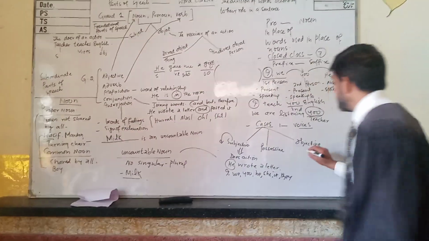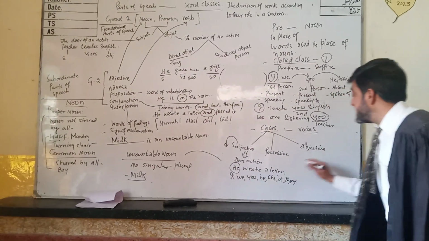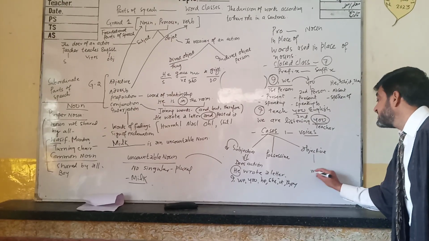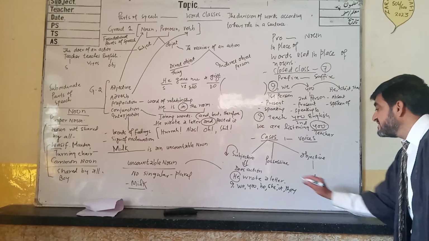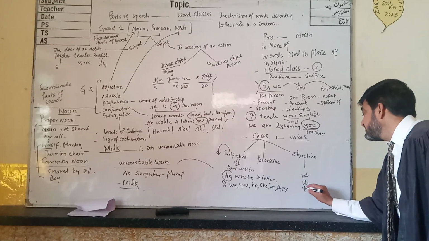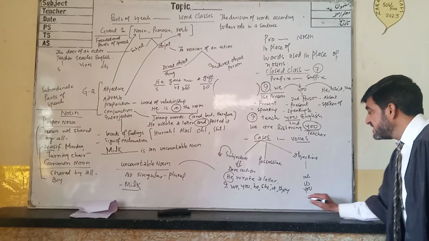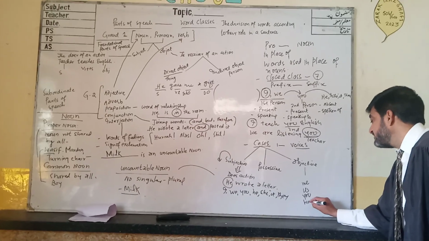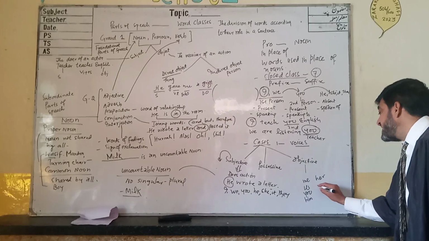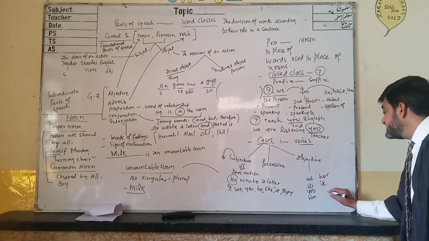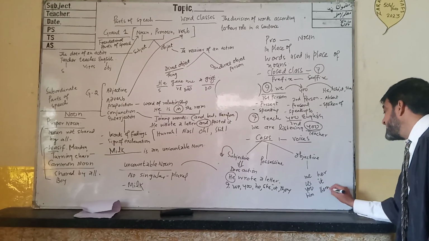And in objective, I will change into me, we will change into us, you will change into you, he will change into him, she will change into her, it will remain it, and they will change into them.